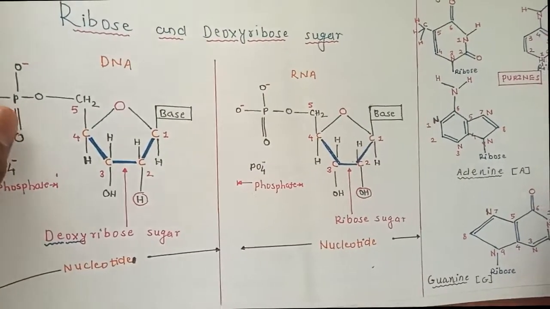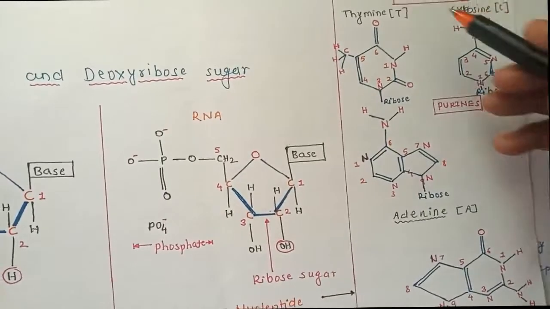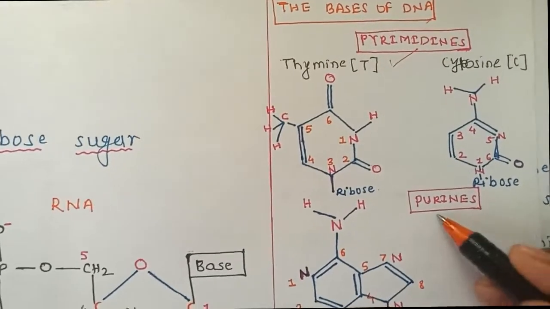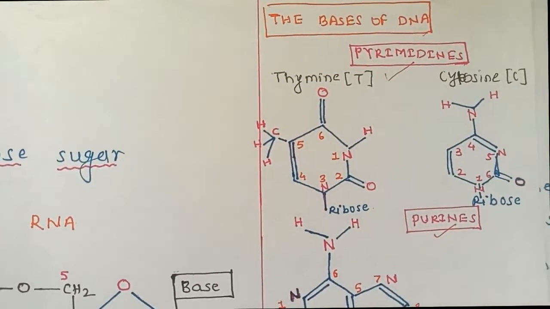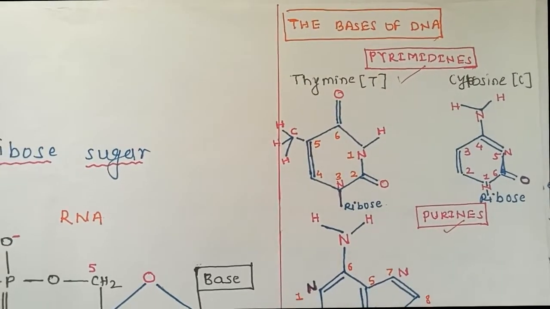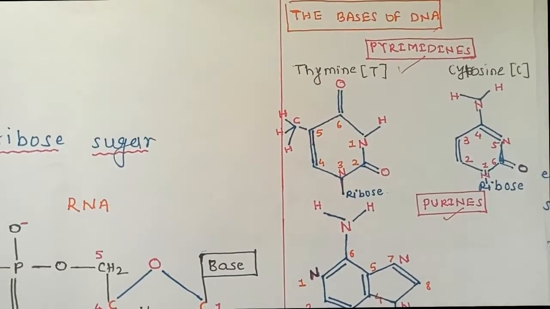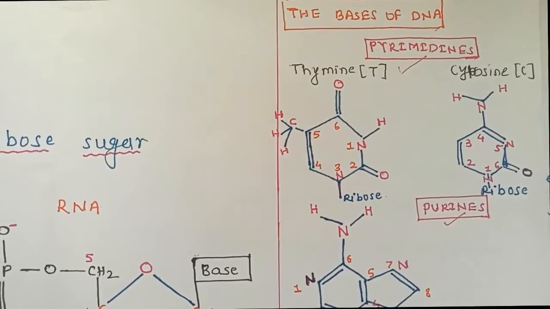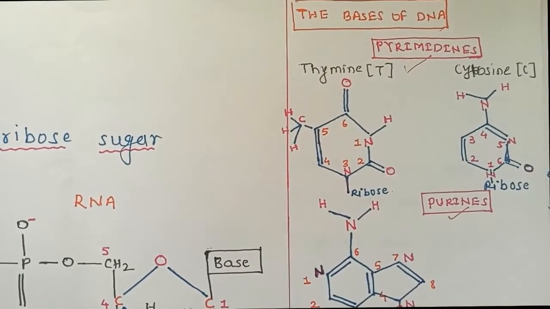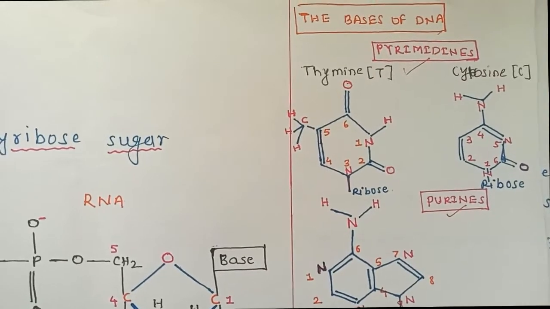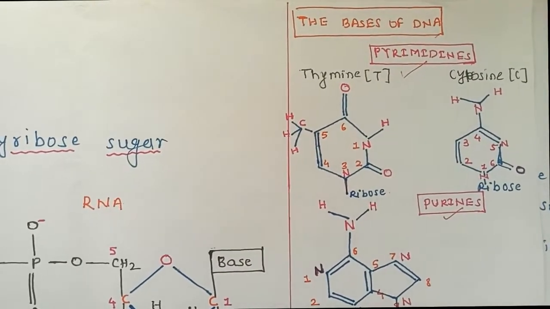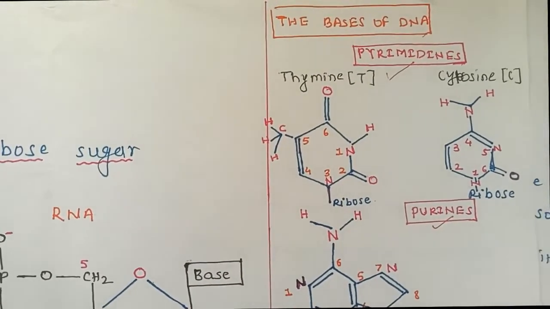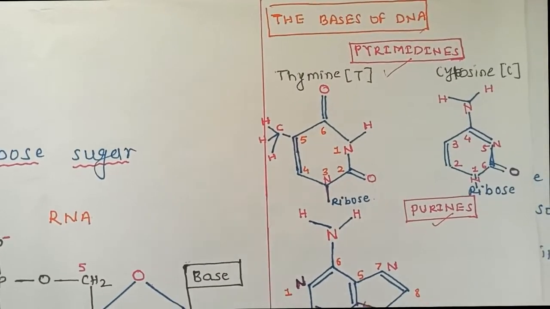As I said, there are 2 types of nitrogen bases we can compare. First is the pyrimidines, and next is the purines. Uracil, thymine and cytosine are the pyrimidines, and adenine and guanine are the purines. The sequence of these nitrogen bases is important, as it affects the genetic properties of parents to offsprings, how these properties are transferred from the parents to offsprings, and why there is a difference or variation between the offsprings themselves.